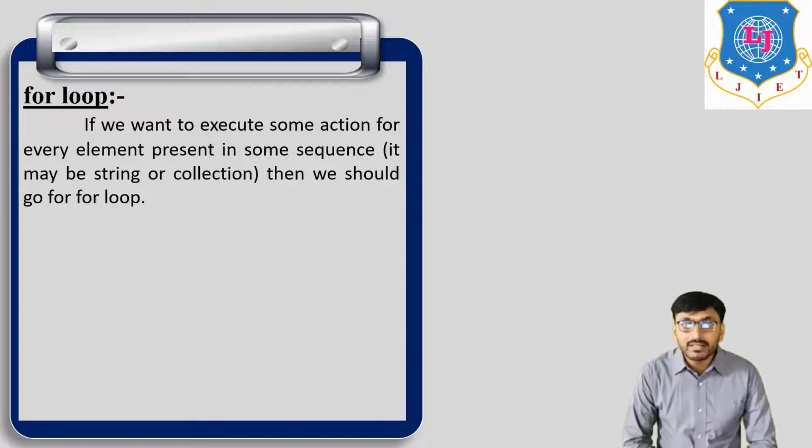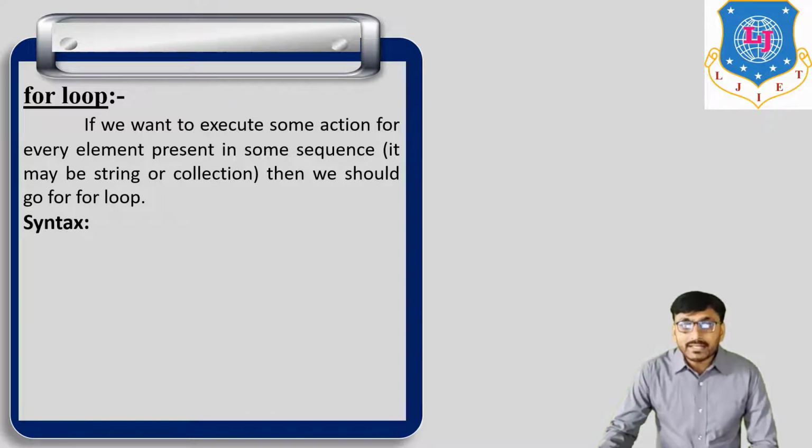And remember, a sequence may be a string or any other collection, for example list, tuple, etc. So this action is executed on every element of the sequence.